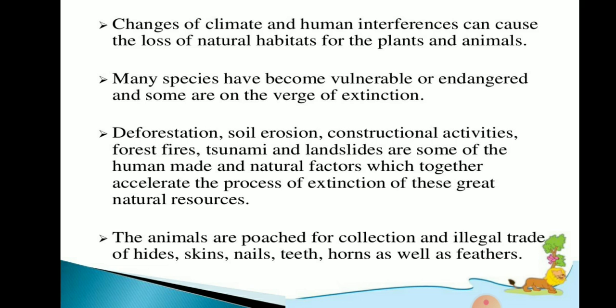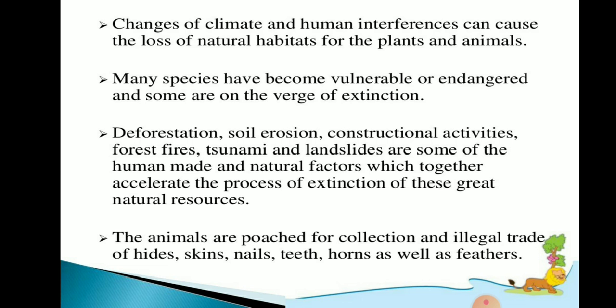And some examples here: deforestation, soil erosion, constructional activities, forest fires, tsunami, and landslide are some of the human-made and natural factors which together accelerate the process of extinction of these great natural resources.